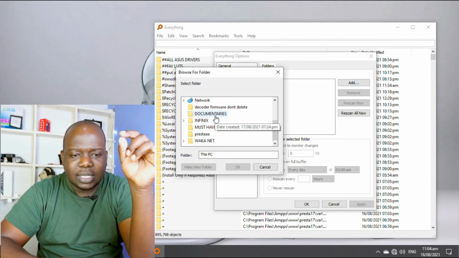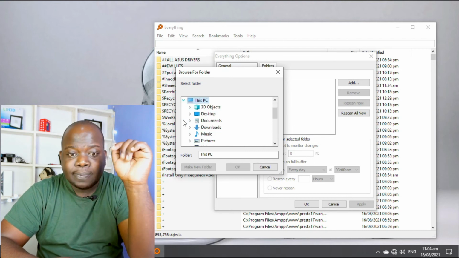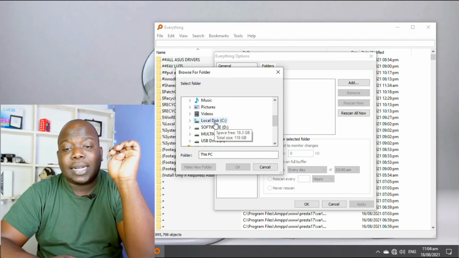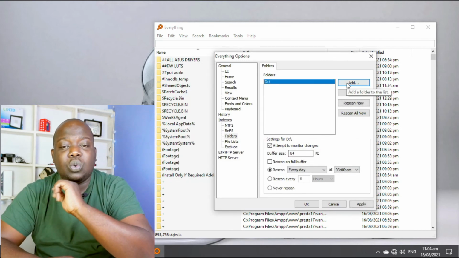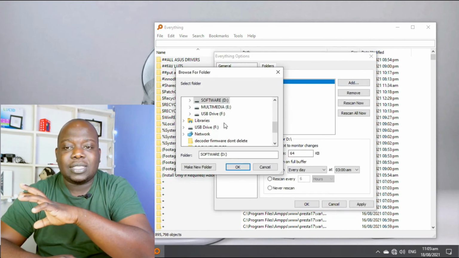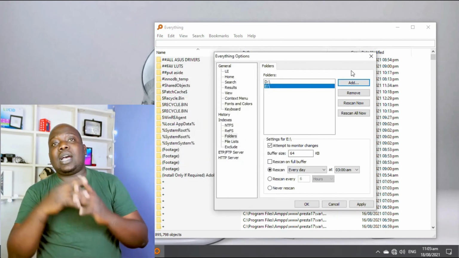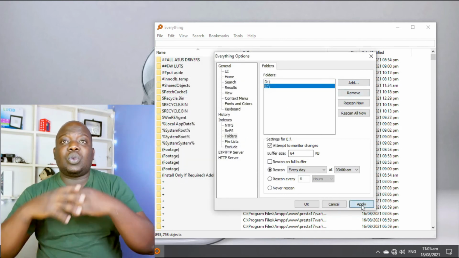So go down to indexes, then folders, and in folders click add and select that particular hard drive or folder that you want it to search. Once you add this, close the application and reopen it, and it will have indexed that particular folder or drive, and it shall start giving you all the results of whatever you're searching for from it.